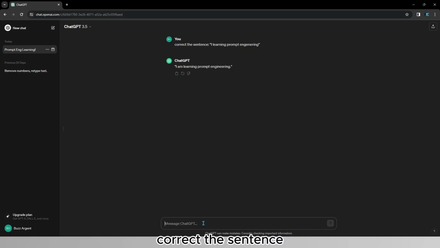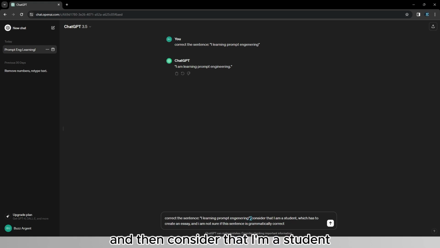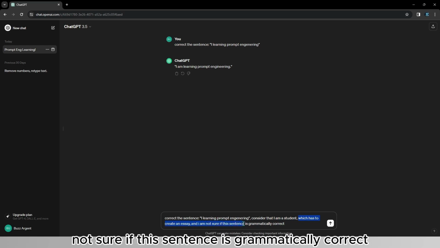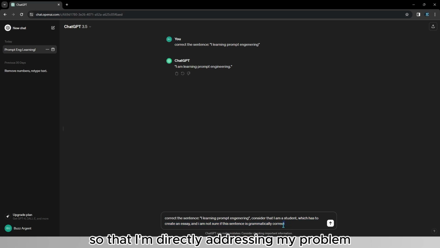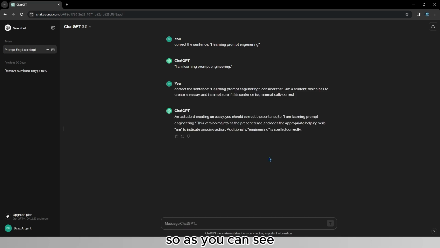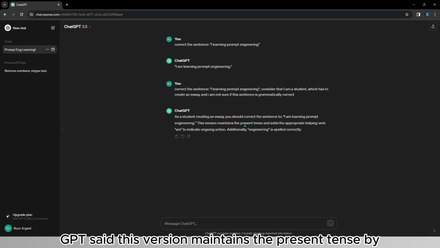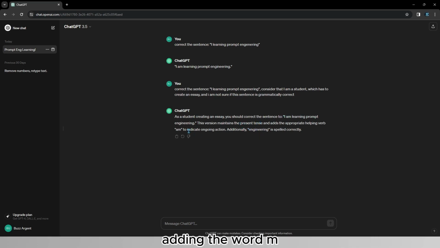Instead of saying "correct the sentence I learning prompt engineering," I will go ahead and say "correct this sentence," and I'll type it, and then consider that I'm a student who has to create an essay and I am not sure if this sentence is grammatically correct, so that I'm directly addressing my problem. As you can see, it has corrected my sentence and given an explanation considering that I am a student. GPT said, "This version maintains the present tense by adding the word 'am'," which wasn't present in the first version of the sentence.